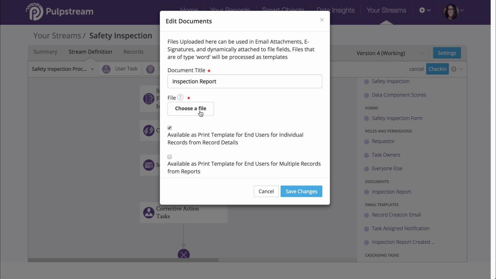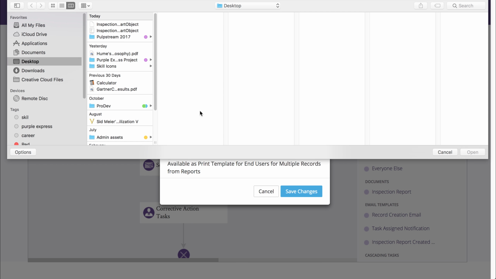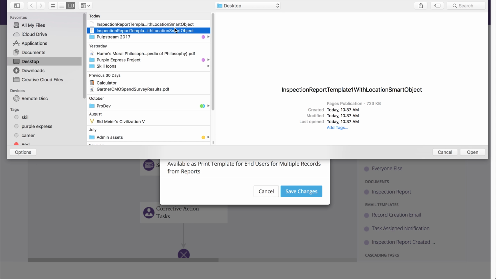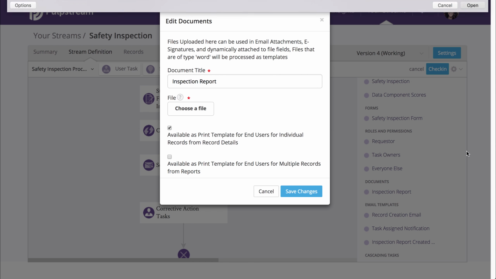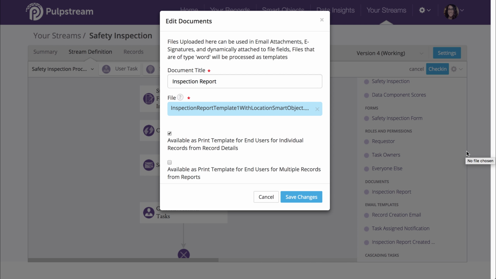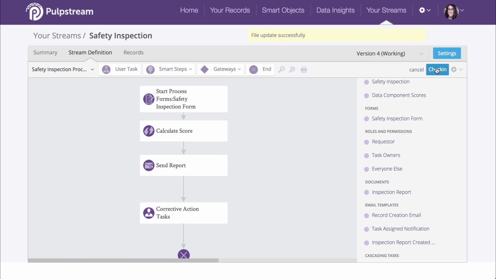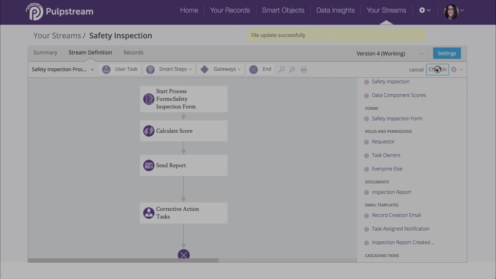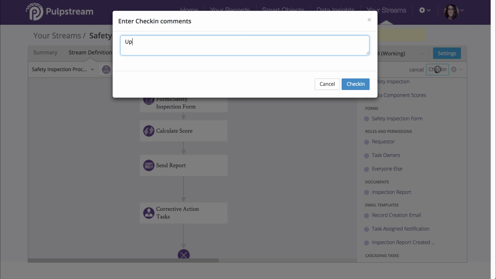So go ahead and X out the old file to strip it and upload the new file that we just made in Word document format. Now save your changes. File update successful. Now let's check in our stream.